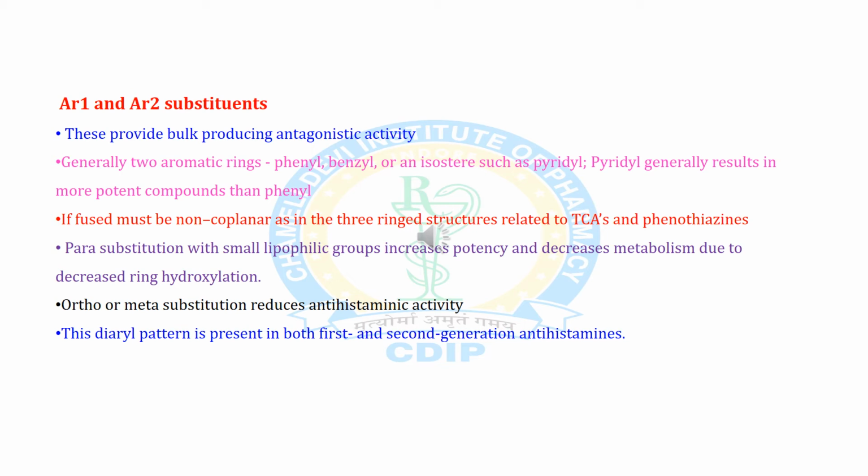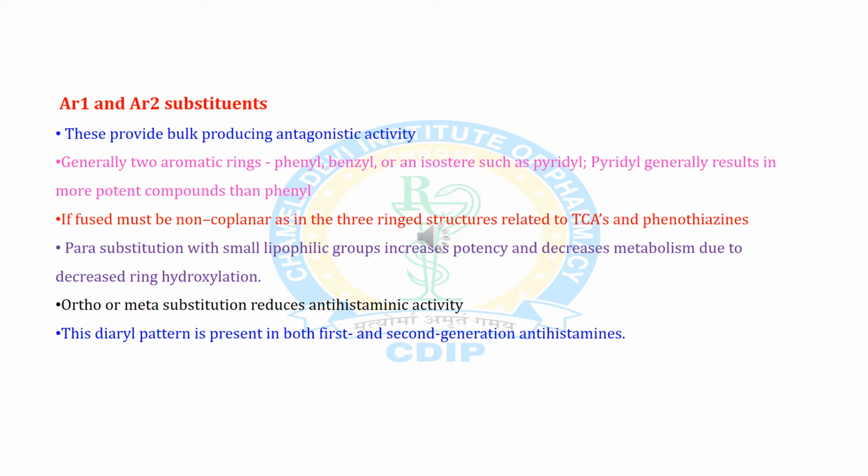structure. These aryl 1 and aryl 2 substituents provide bulk, producing antagonist activity, or we can say this is responsible for antagonistic activity. Generally, two aromatic rings, phenyl or benzyl, or an isostere such as pyridyl. Pyridyl generally results in a more potent compound than phenyl. The rings must be coplanar as in the three-ringed structure related to TCAs. TCAs means tricyclic antidepressants and phenothiazines.